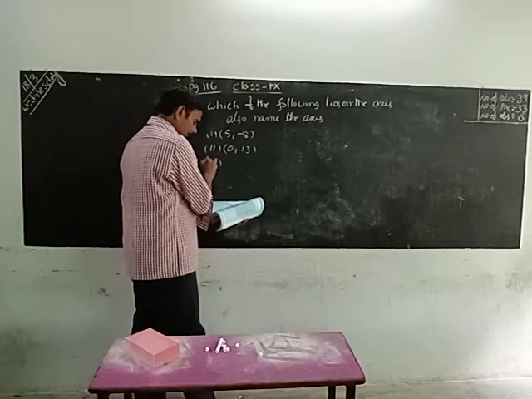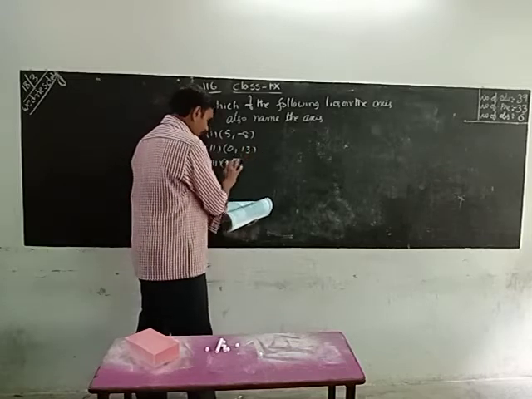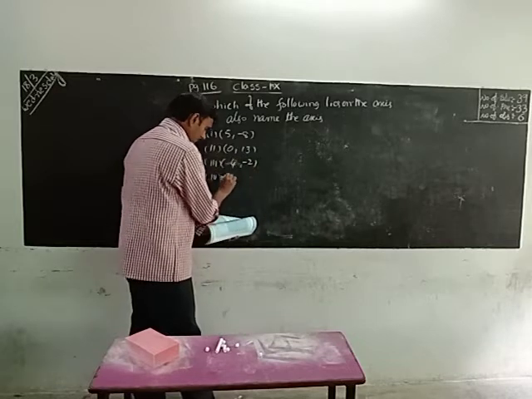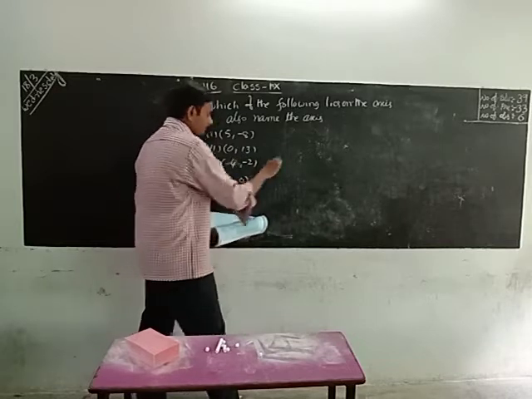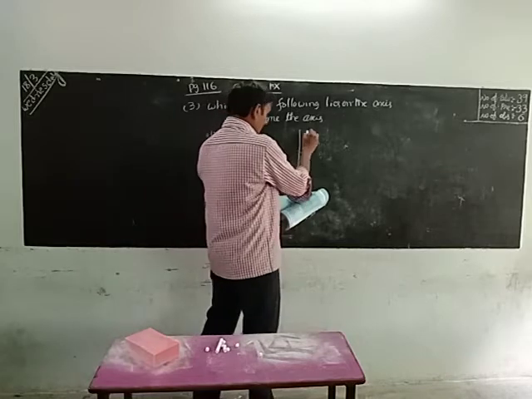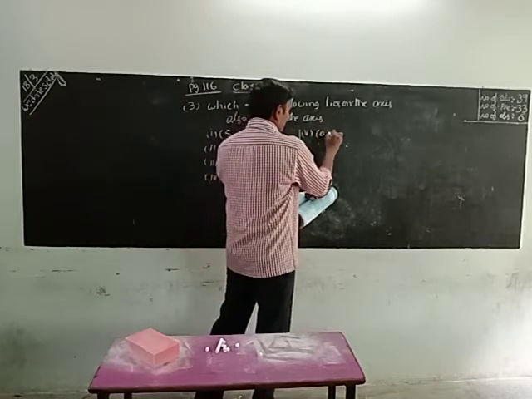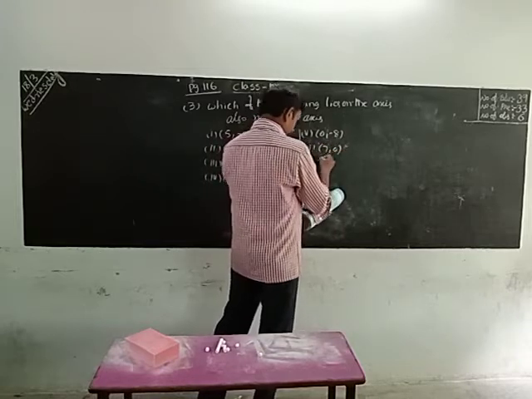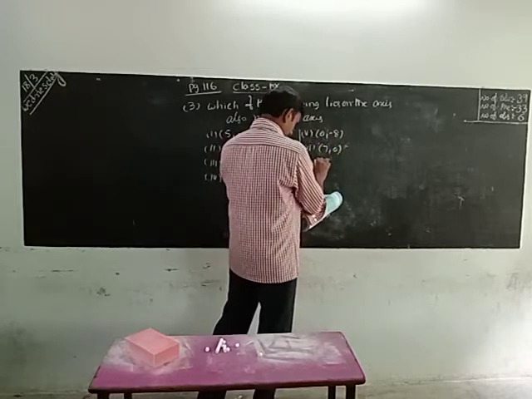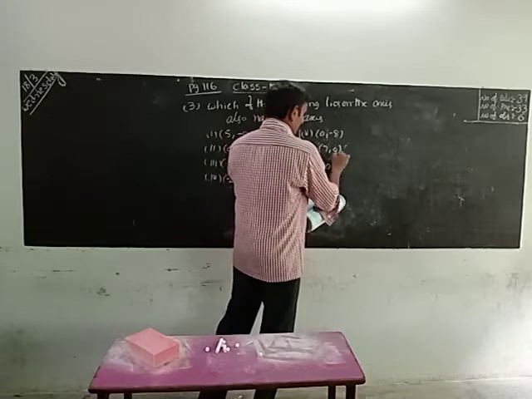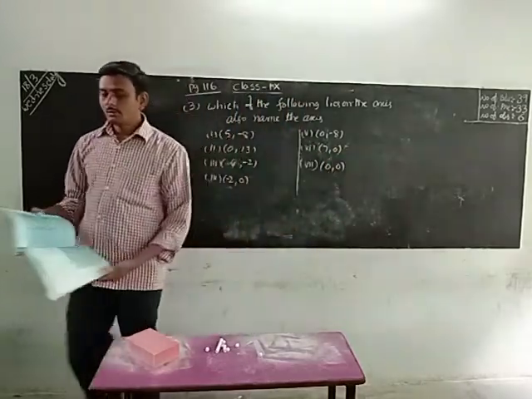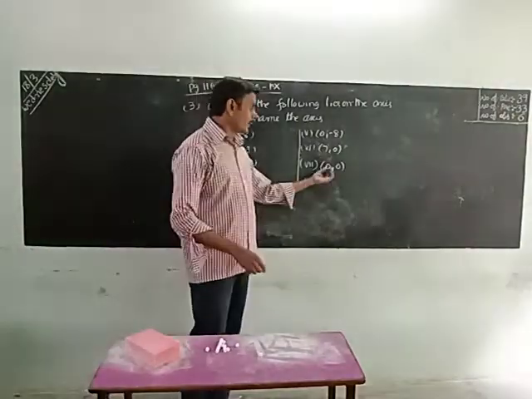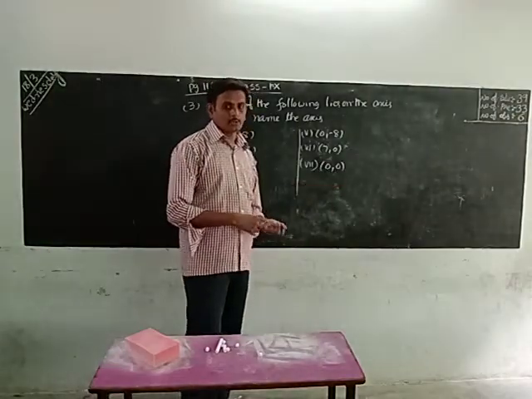Minus 2 comma minus 4, fourth one minus 2 comma 0, fifth one 0 comma minus 8, sixth one 7 comma 0. If you want to say it lies on an axis, one coordinate should be 0. Whenever both coordinates are 0, it lies on the origin.